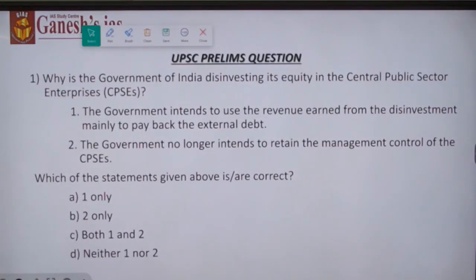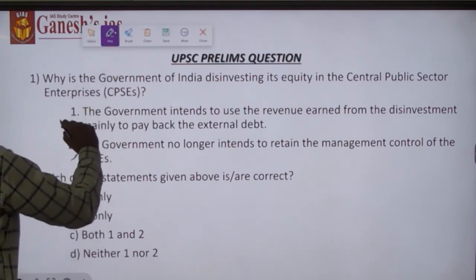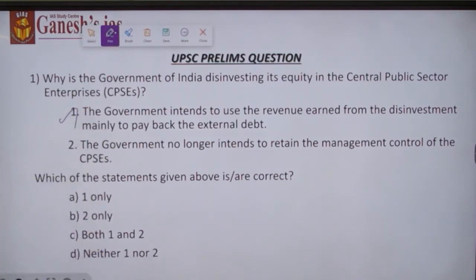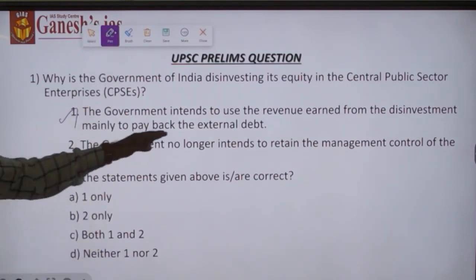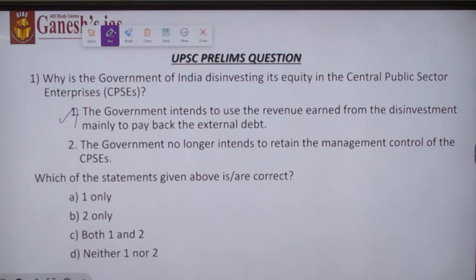Okay, let's discuss a previous year civil services prelims question. Why is the Government of India disinvesting its equity in central public sector enterprises? The first statement is: the government intends to use revenue earned from disinvestment mainly to pay back the external debt.